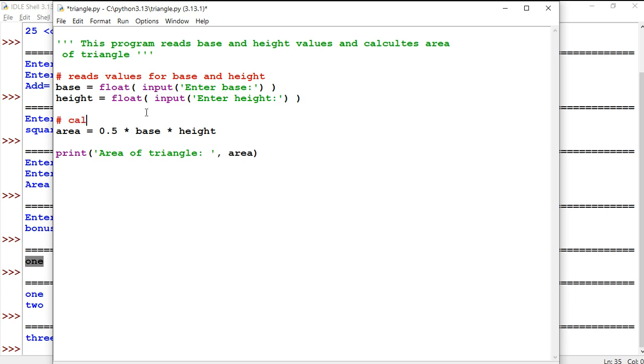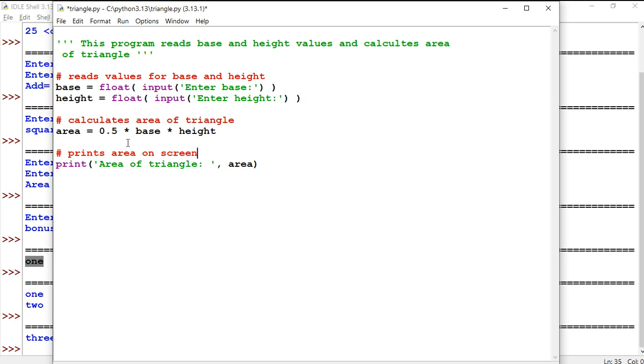Here I write: calculates area of triangle. And here I write a comment: prints area on screen.